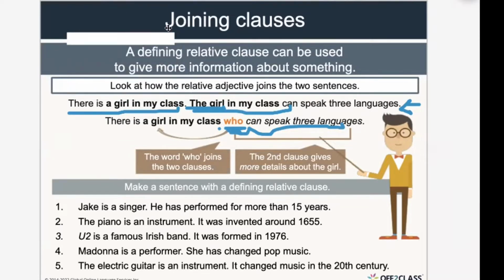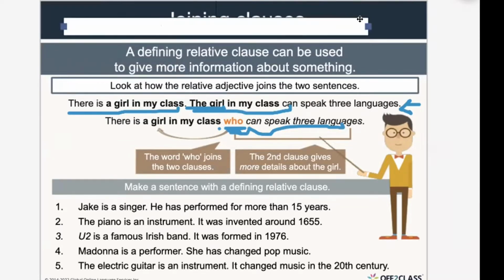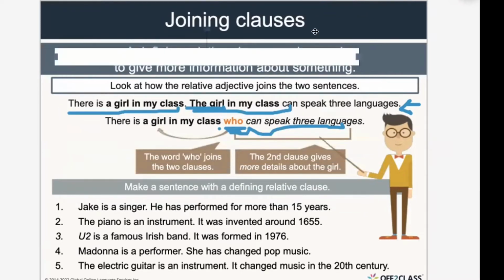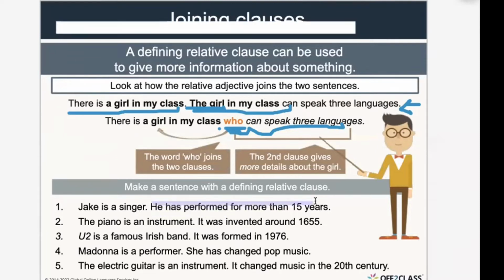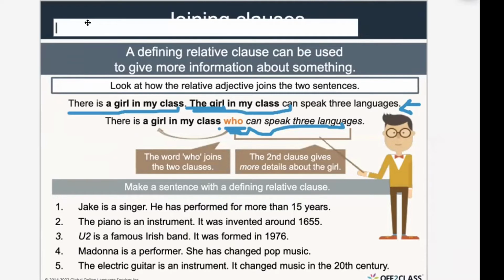Let's look at the first one, Arifa. Do it for us. Jake is a singer. He has performed for more than 15 years.